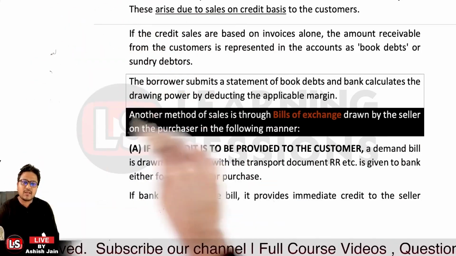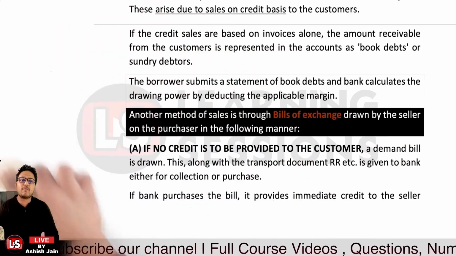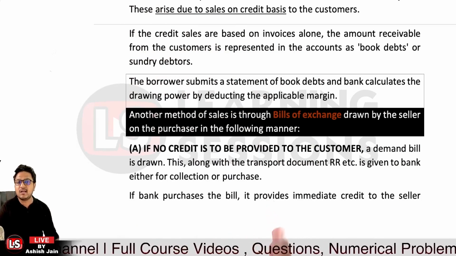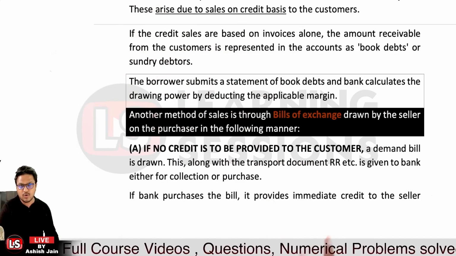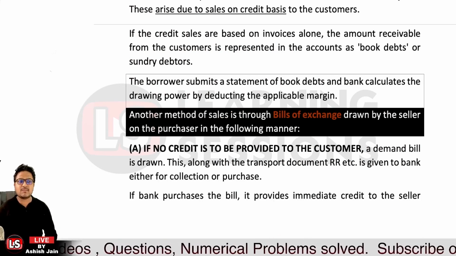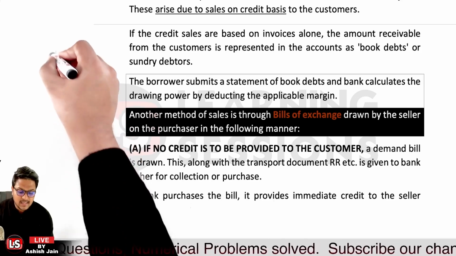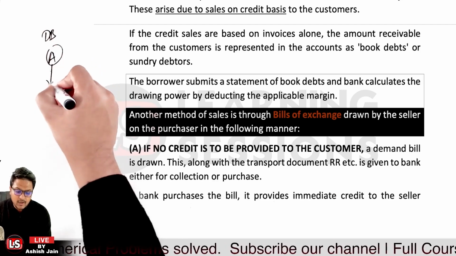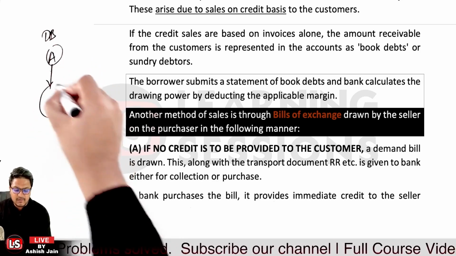The first case is where no credit is to be provided to the customer. In that case, a demand bill is drawn along with the transfer document and given to the bank. Let's say A has sold the goods. He draws a demand bill and gives it, along with the transfer document, to bank XYZ.